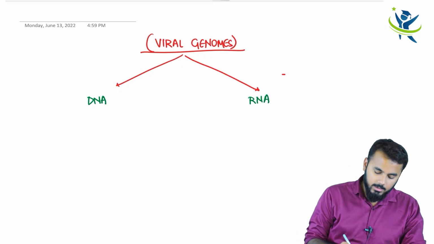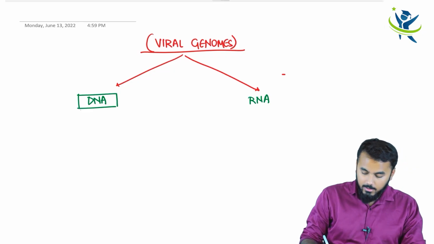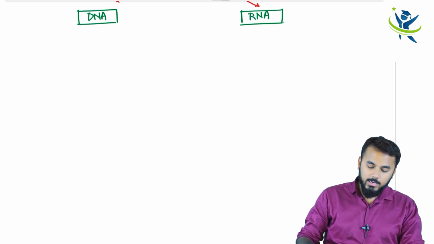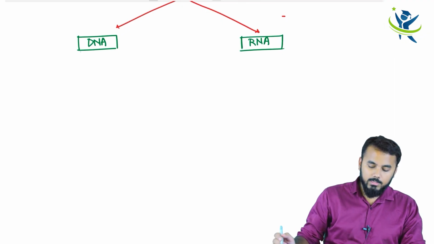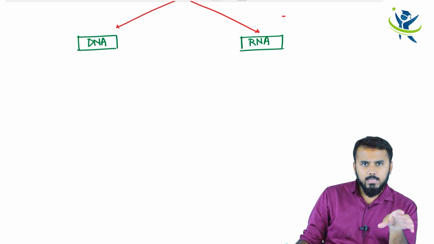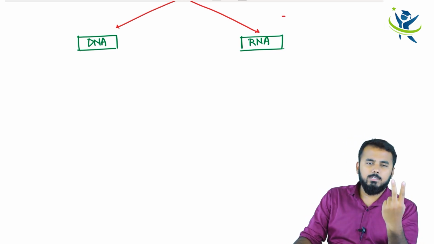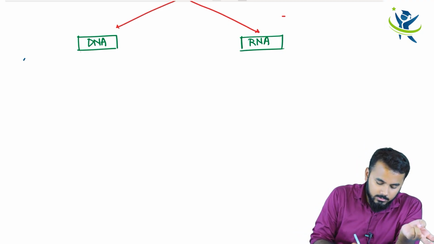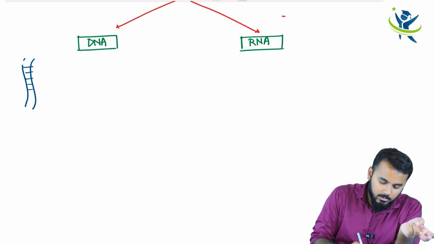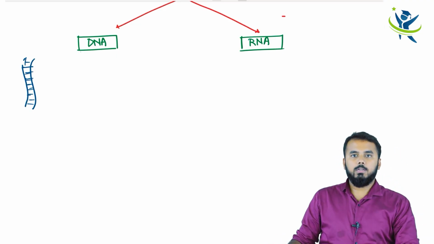Some viruses have DNA within them, whereas some viruses have RNA within them. Those viruses which have DNA within them, you have to know whether it is a single stranded or a double stranded DNA. Basically DNA is double stranded, right? Double stranded means what, guys? This is one chain, this is the other chain, and you have bonds in between. So this is a double stranded DNA.